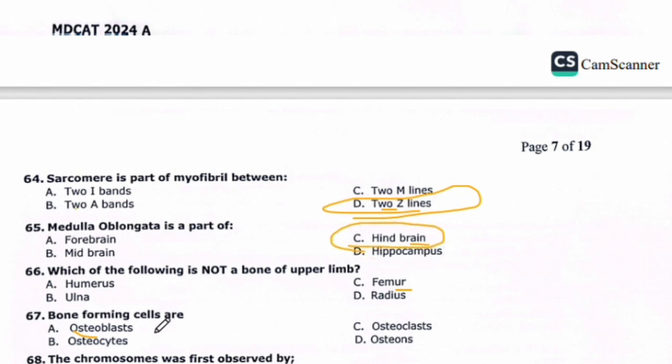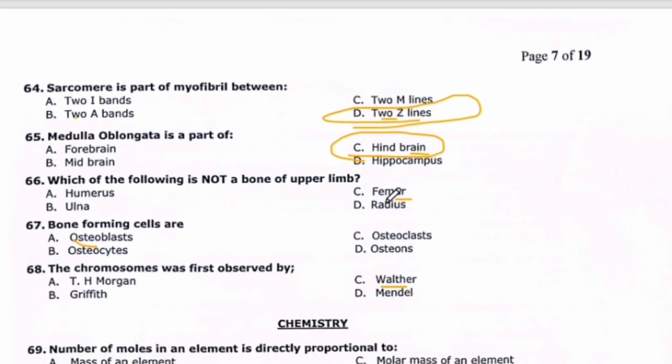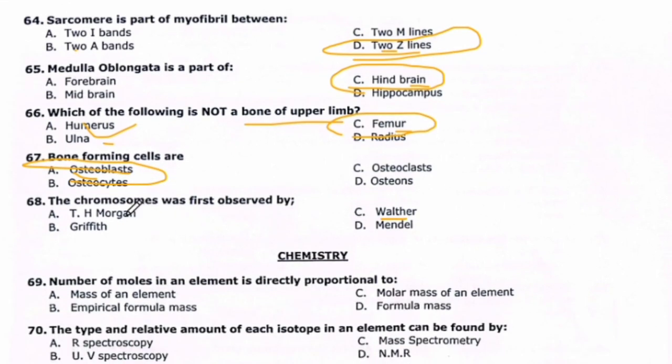Medulla oblongata is a part of hindbrain. Which of the following is not a bone of upper limb? Humerus, ulna, radius. So these are the bone of the upper limb, whereas femur is not the bone of upper limb. Bone forming cells are definitely osteoblast. The chromosomes was first discovered by Charles Wilder.